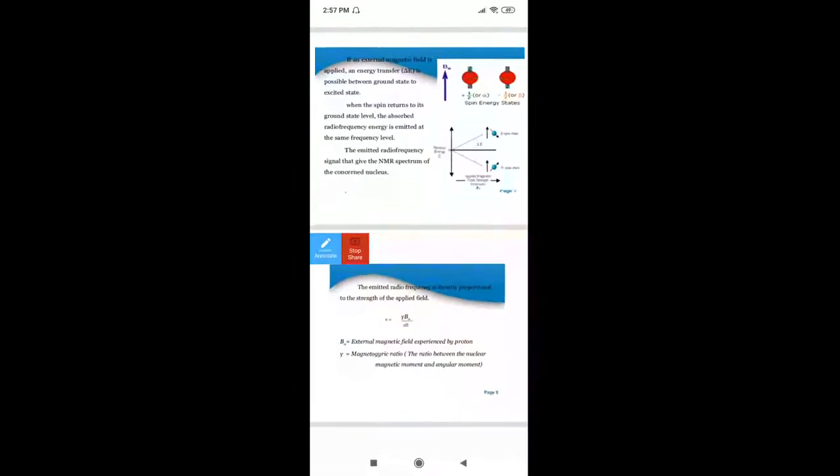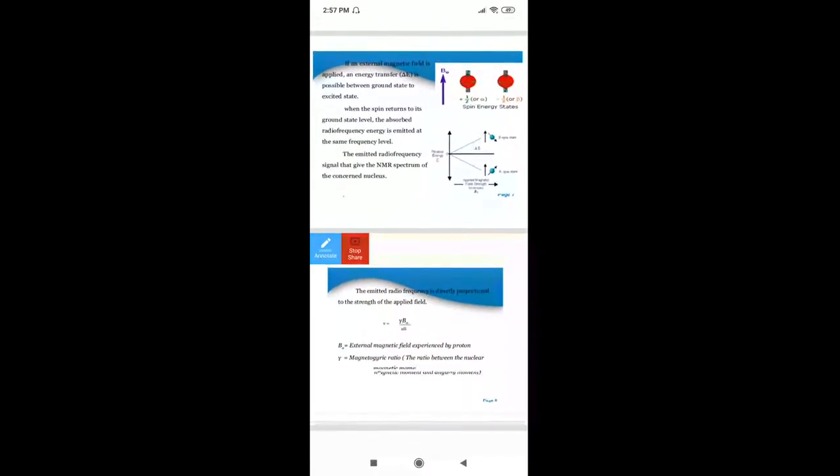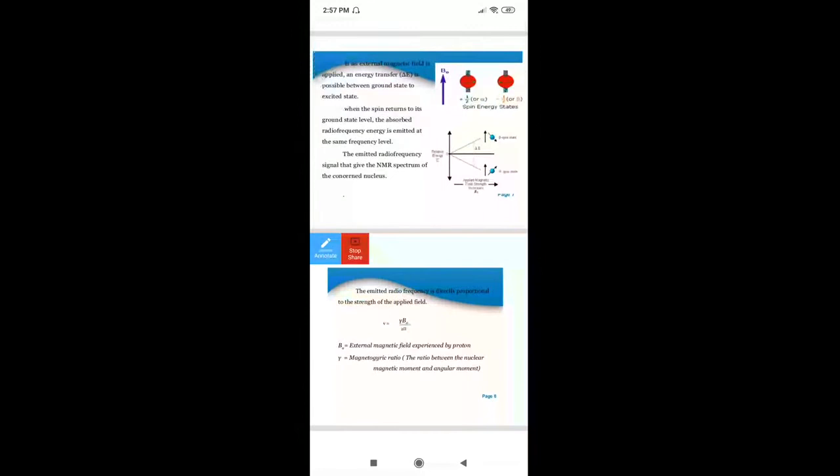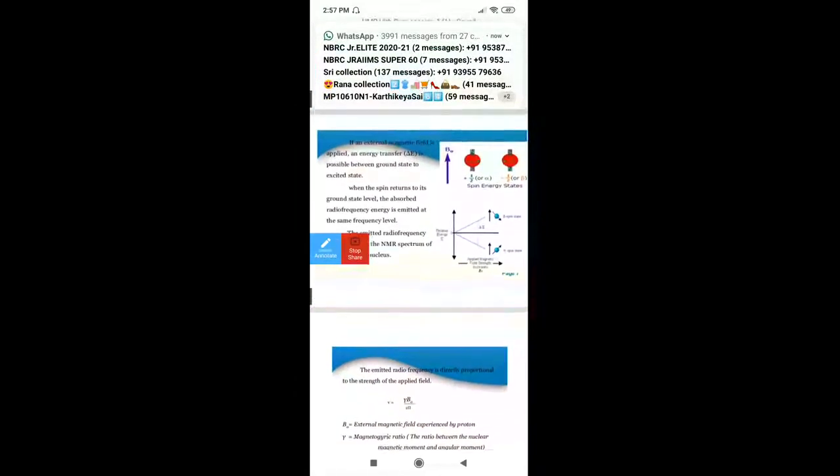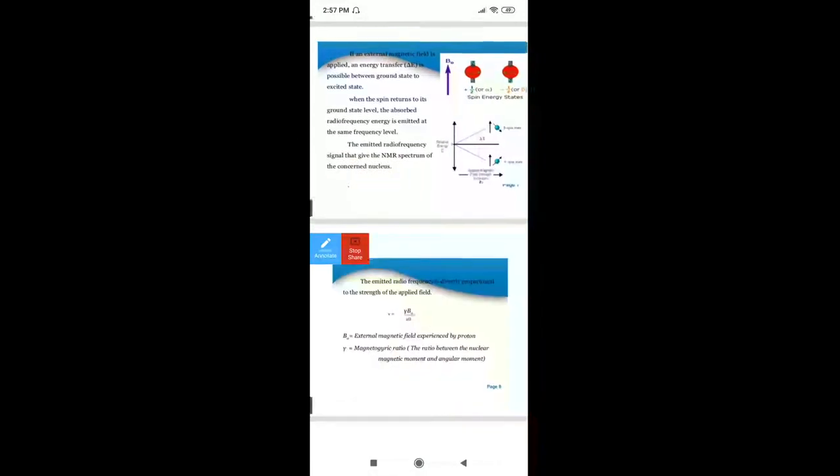We have just now discussed the radio frequency. The emitted radio frequency, which is mainly delta E, due to the difference in the spin energy levels of the spin energy states, is directly proportional to the strength of the applied external magnetic field.